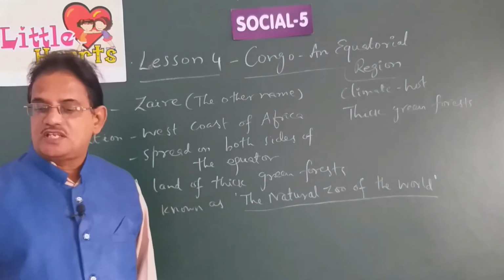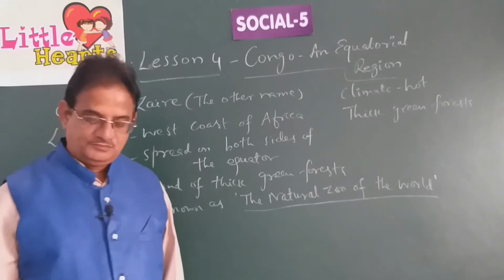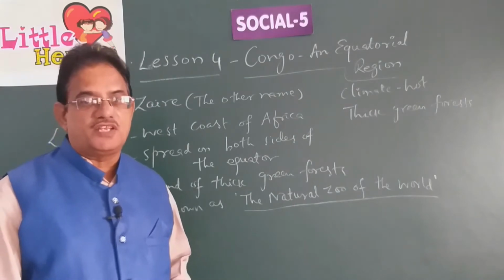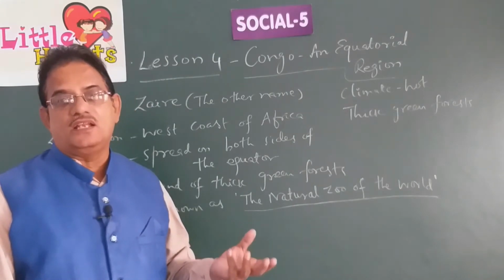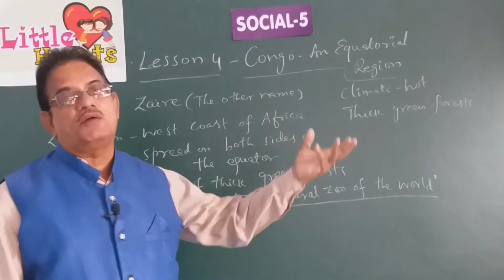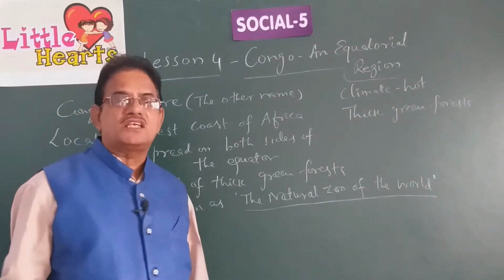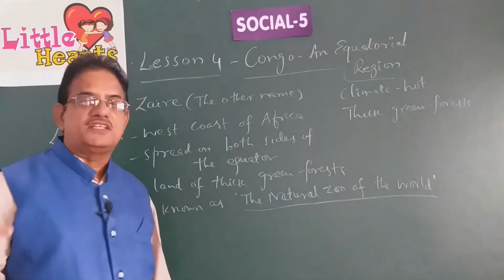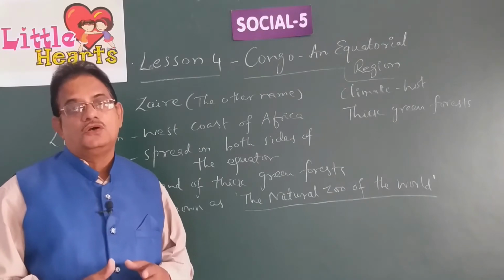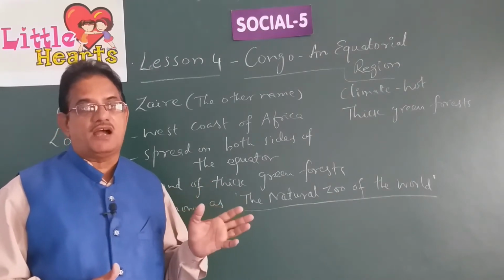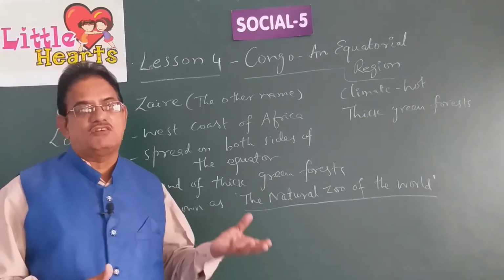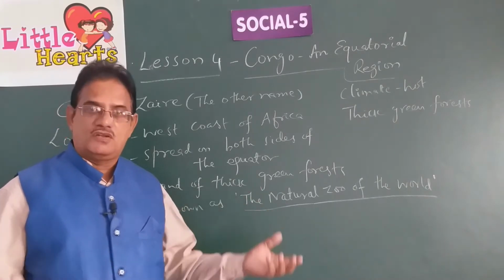Usually, this region experiences a heavy downpour of rain in the afternoon. Children, listen carefully. Because of this very hot climate, the water from the lakes, rivers and ponds evaporates, turns into water vapor and forms thick clouds. So every afternoon it rains very heavily in the Congo region. Even though it is very hot, the sun shines brightly in the morning, it becomes unbearably hot in the afternoon, and because of that heat the water evaporates, forms thick clouds and falls down again as rain.